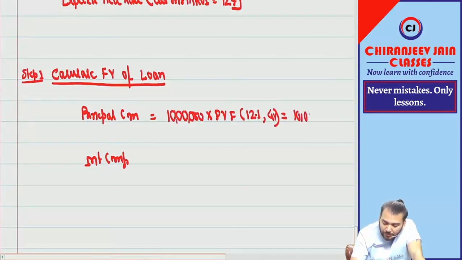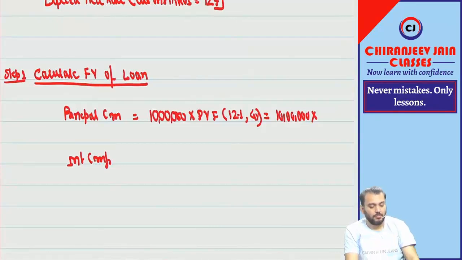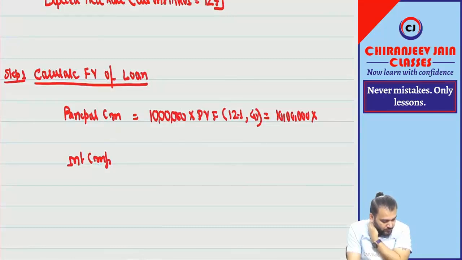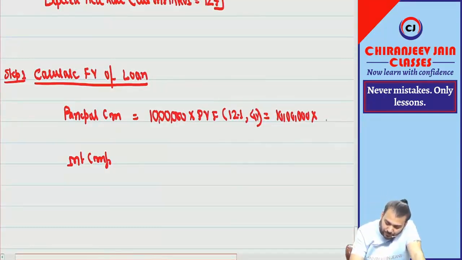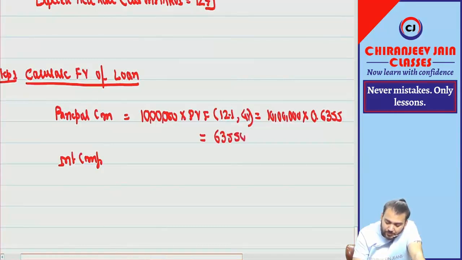Can you give me the amount? How much? 0.6355. It is coming to 6 lakh 35,500.